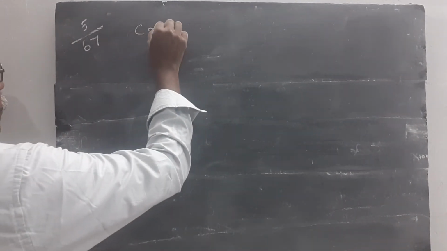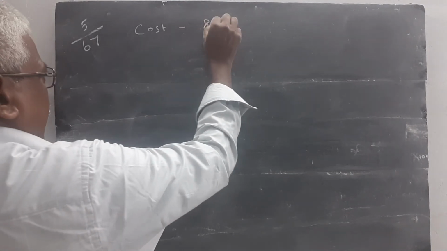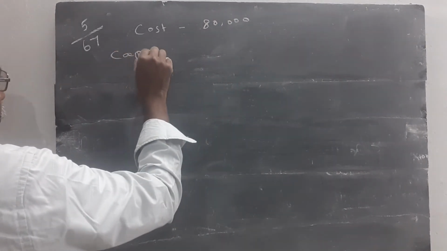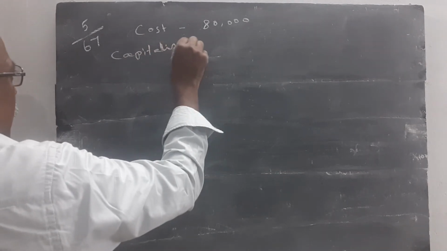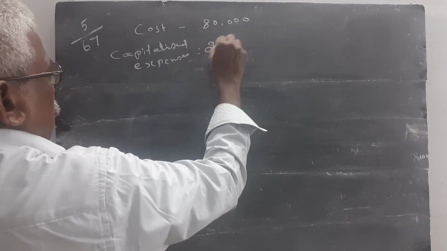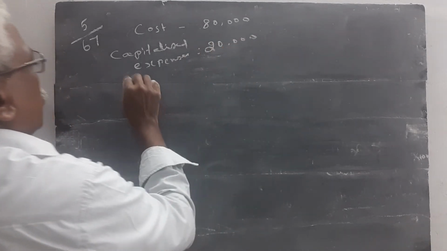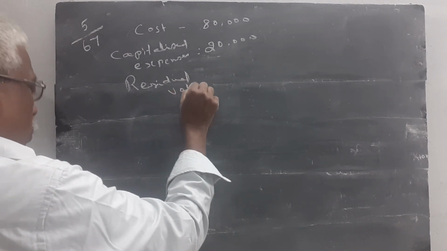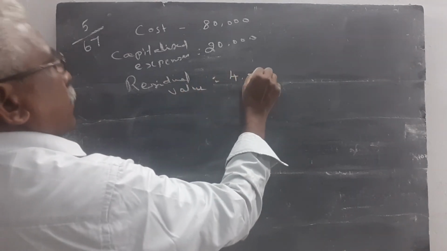The cost of an asset is 80,000. Then capitalized expenses are given in the question. Capitalized expenses is equal to 20,000. Residual value is equal to 4,000.